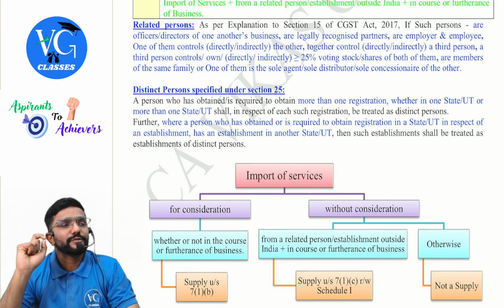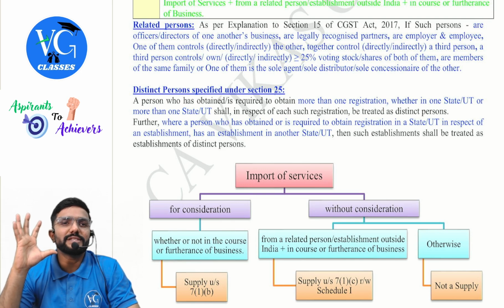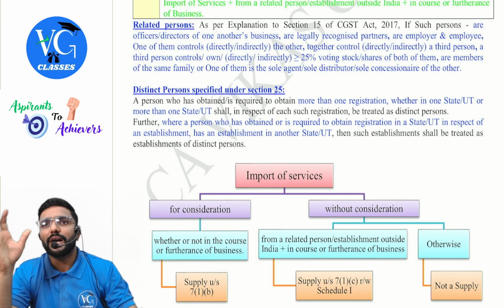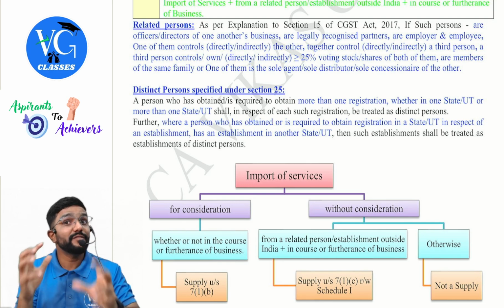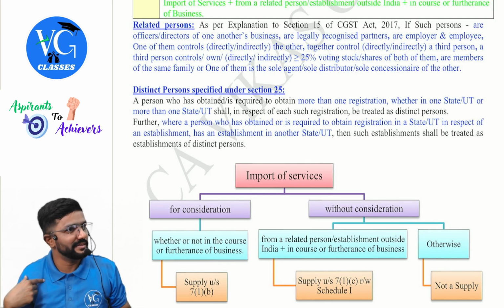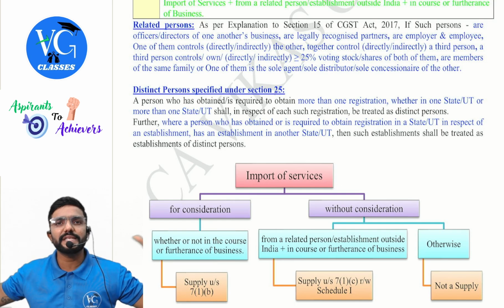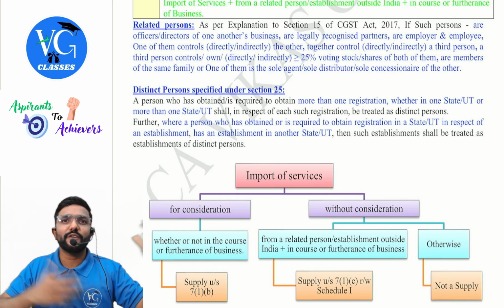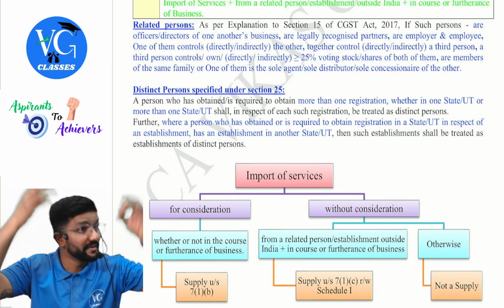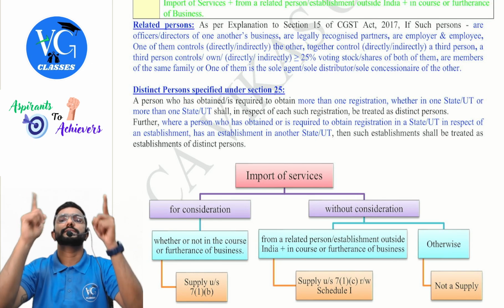Yes, sir. So I have operations in 5 states. What is the number of registration I have to take? 5. And each registration is treated as distinct person. And all 5 registration I would have taken under my PAN only? Yes. So each separate registration under one PAN is treated as distinct person. If there is any movement of goods or services between the distinct person, even without consideration, it is a supply.